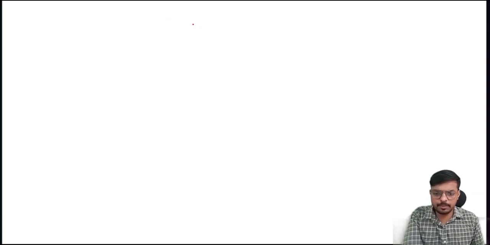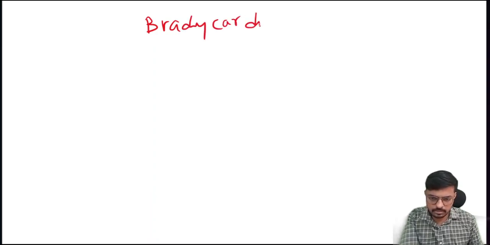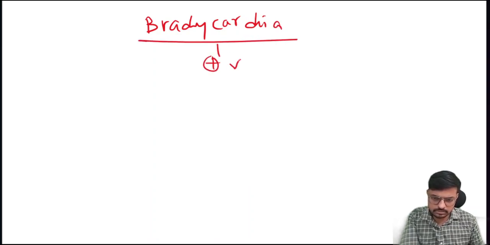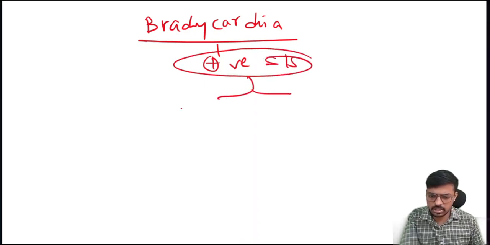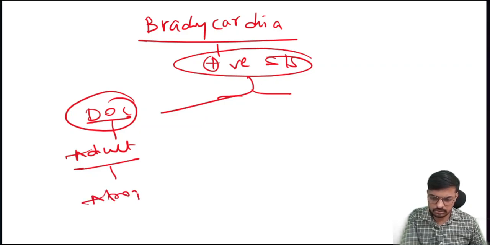In bradycardia with positive signs and symptoms, the drug of choice to start first in adults is atropine sulfate.